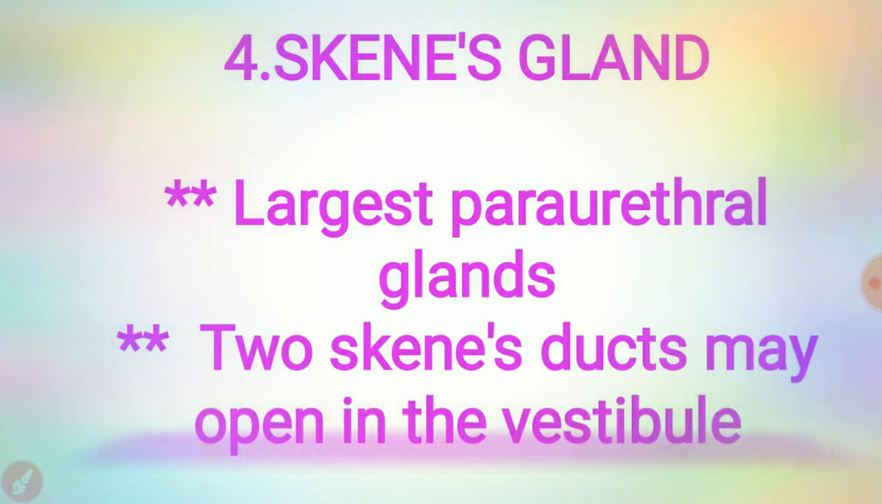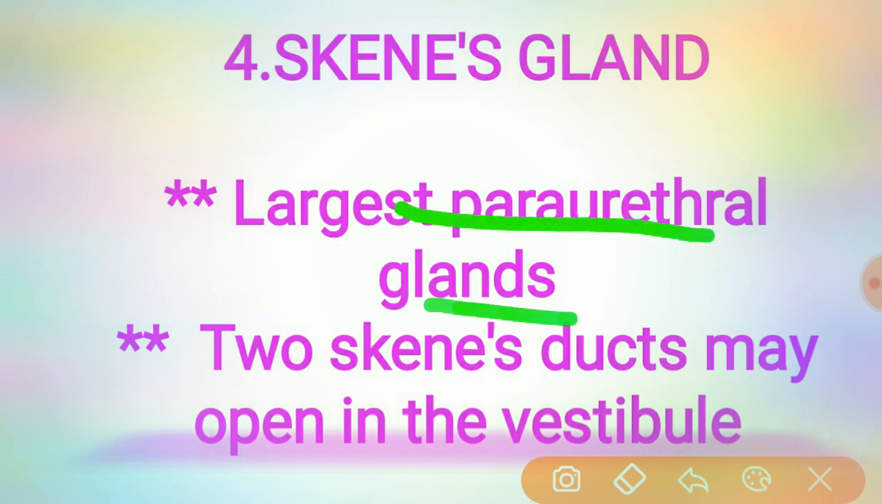Then last and final is the Skene's gland. Skene's glands are the largest paraurethral glands, and they are homologous to the prostate in males. There are two Skene's ducts that open into the vestibule, one on either side of the external urethral meatus. So these glands open there.